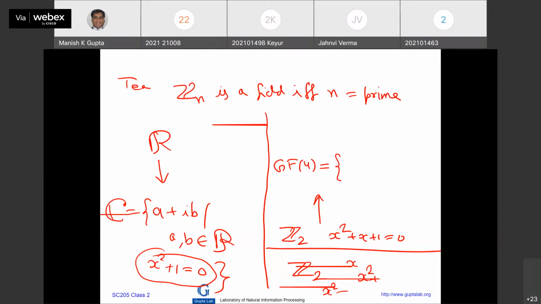I can denote it as A plus omega B such that A and B are in Z2. Field with 4 elements, see, just like A plus iB, A plus omega B. But what is omega? Omega is the root of the equation x squared plus x plus 1 is equal to 0.